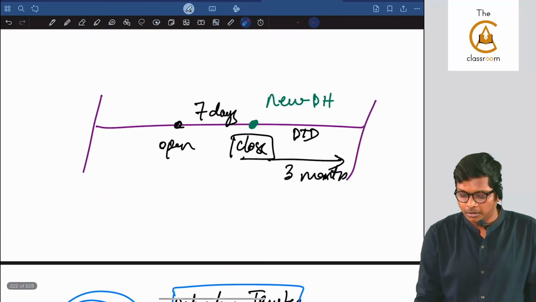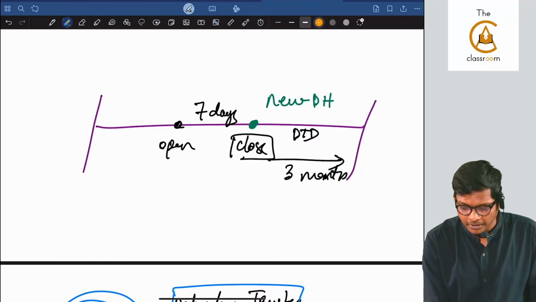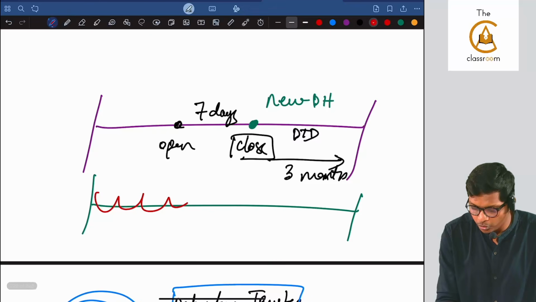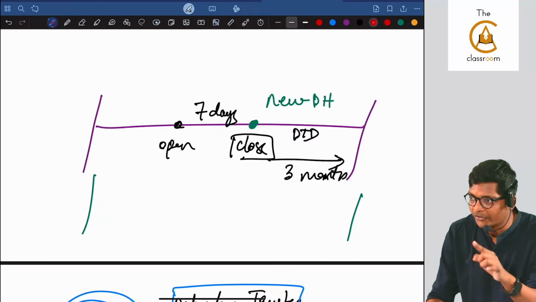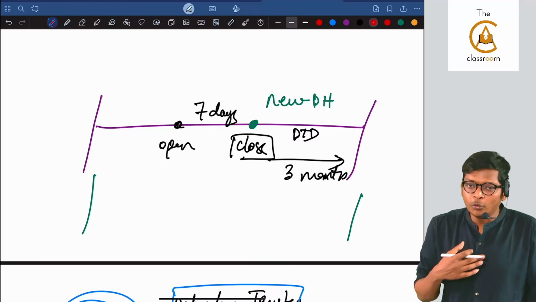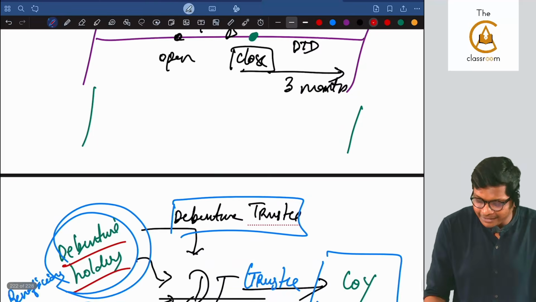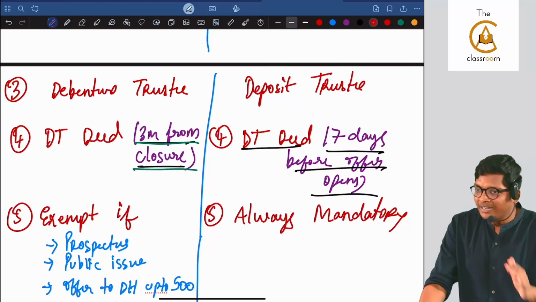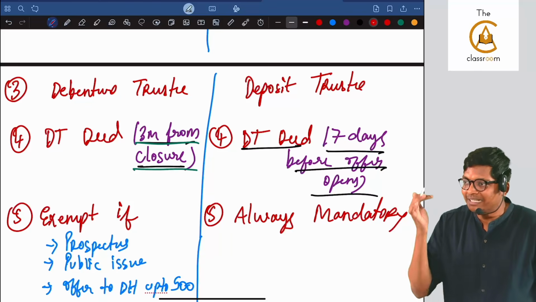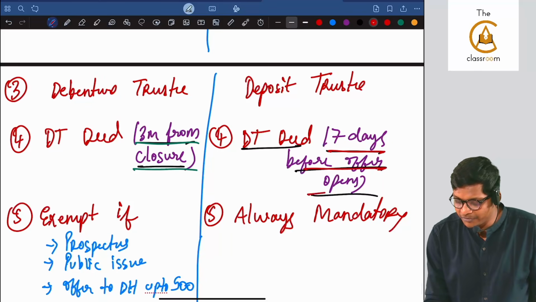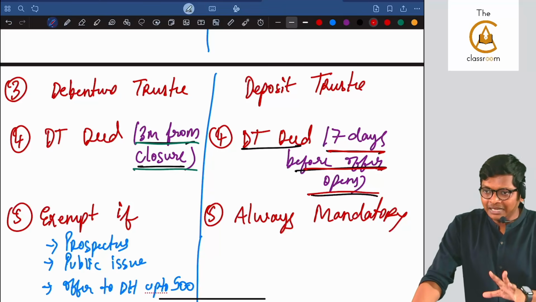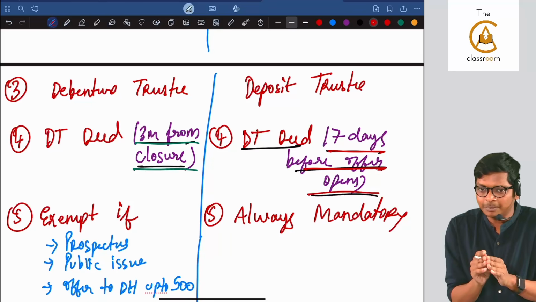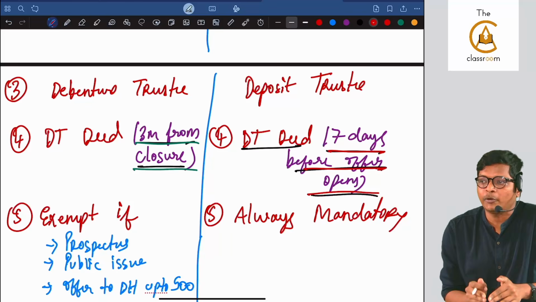Correct? But deposit is not like that. If you take deposit, I can make deposit throughout the year. There is no offer open, offer closing. Correct? Like how you can go to a bank and open an FD, like that I can go to Bajaj Finance and open a deposit anytime. Then what is the closing date? There is no closing date. That's why they are saying 7 days before the offer opens. And there I will not mention the name of the debenture holders or deposit holders. I will just mention beneficiary for all the deposit holders of the company.